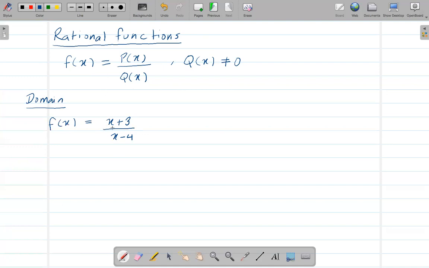Because this one on the top, x plus 3, is a polynomial. This one on the bottom is also a polynomial, right? Because x plus 3, even though it is a linear function, a linear function is also a type of polynomial function, right? Anyway, so now we need to find the domain of this function. So how do we find all the x values that are possible for this function?